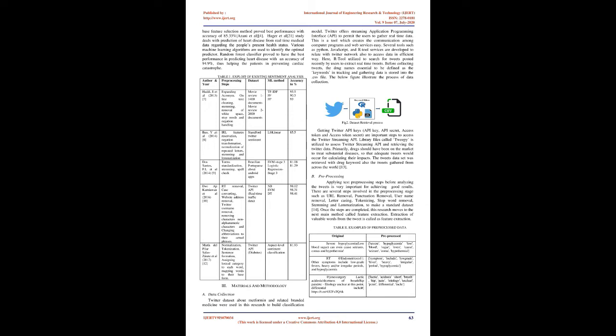Before collecting tweets, the drug names essential to be defined as the keywords, and tracking and gathering data is stored into the .csv file. The below figure illustrates the process of data collection. Getting Twitter API keys, API key, API secret, access token and access token secret, are important steps to access the Twitter streaming API. A library called Tweepy is utilized to access the Twitter streaming API and retrieve the Twitter data.